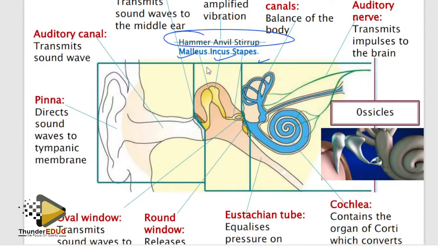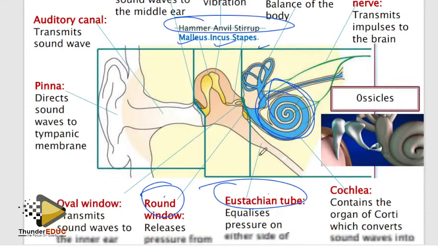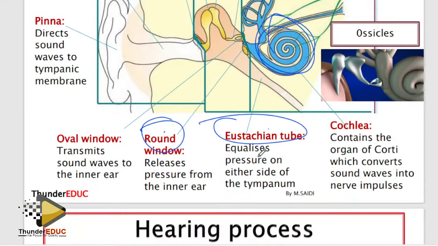The first one is the round window. The second one is the Eustachian tube. The third one is? Who can guess the third one? Make sure that you know the round window, you know the Eustachian tube, and then this part, the cochlea and the semicircular canal. So the round window absorbs or releases excess pressure from the inner ear.